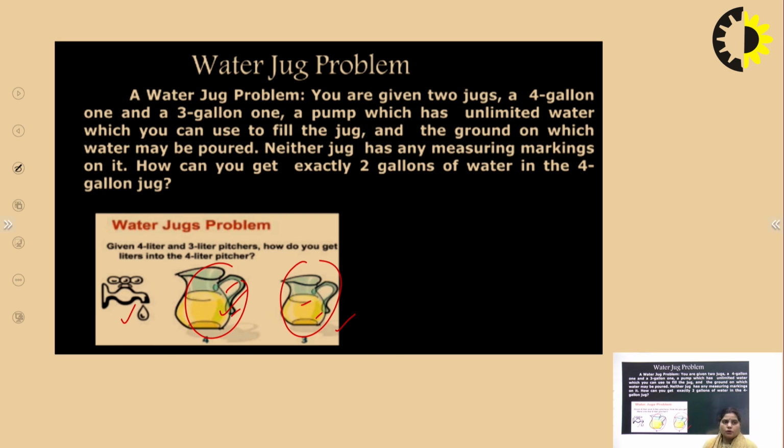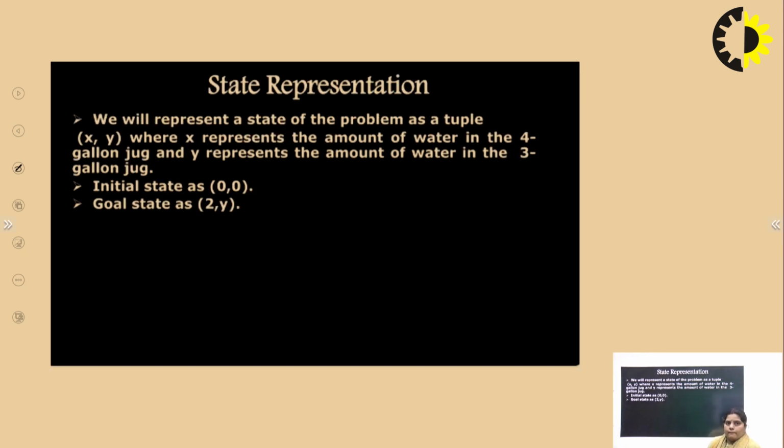We will solve this problem further, but first let's see the state representation for this problem. We will represent a state of the problem as a tuple (x, y), where x represents the amount of water in the 4-gallon jug and y represents the amount of water in the 3-gallon jug. So what is the initial state for this problem? If you have studied problem formulation in AI, then everyone knows that problem formulation states what the initial state is, what the goal state is, and what the constraints are for that particular problem.